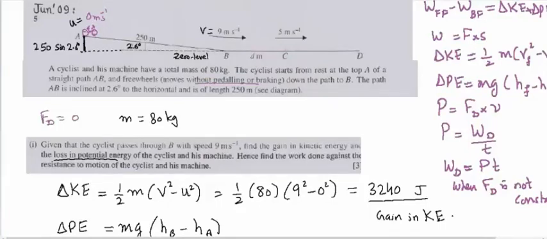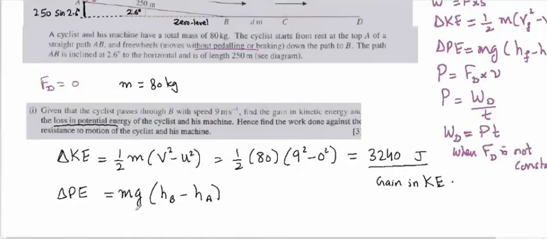So the mass is 80. This will become 80 times g, which we always take as 10. Height final is 0. Height initial is 250 sine 2.6 degrees. Now using the calculator we will find this value. Make sure your calculator is in degrees. So it is 80 times 10 times 250 sine 2.6, and we get a negative sign with this because it is 0 minus.